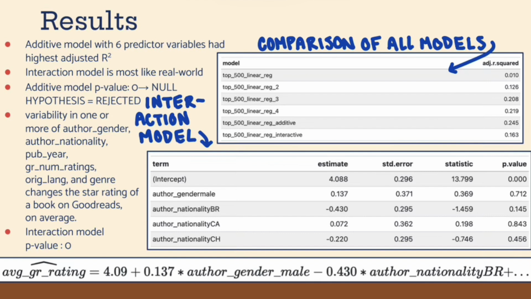Because there were so many different nationalities and genres included in the data set, we did end up with a very long output for our interaction model. So we included the first couple rows of that on our slide here. And we also included a little bit of the beginning of the equation that we produced from our interaction model.